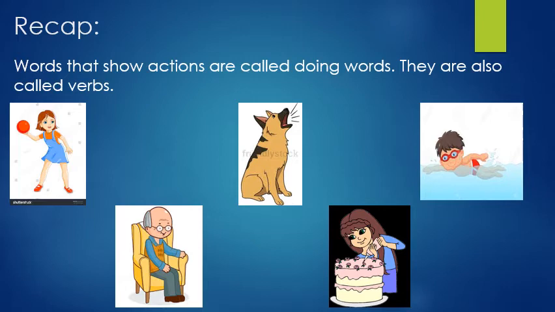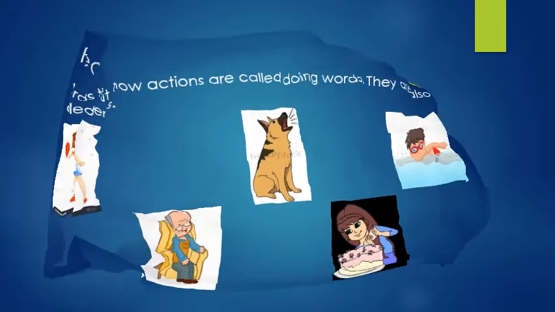So in all these pictures that you can see here, some person or animal is doing some kind of action. It is called verbs. Clear? Next. Children, I have done with the recap session.